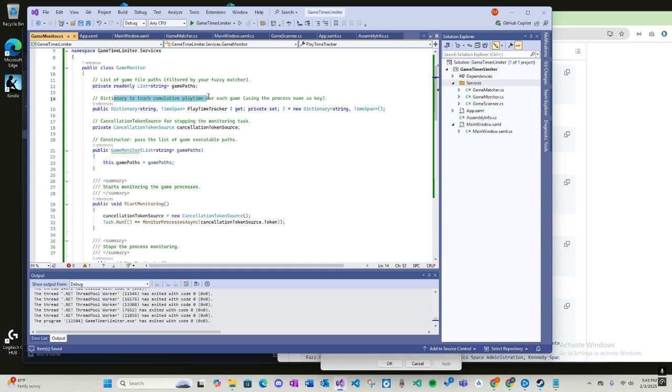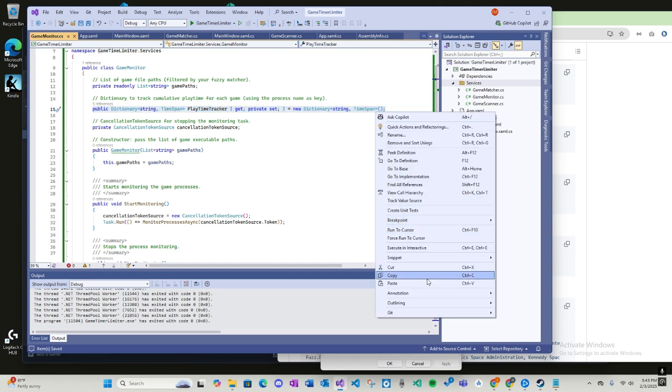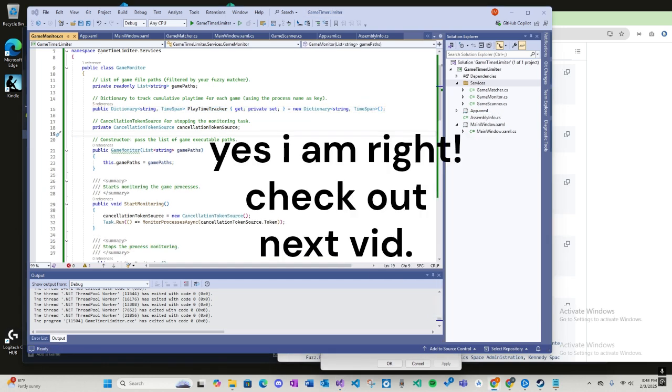So dictionary game using the process name as a key. Okay. So it's making a read-only list. Got it. Alright, so let's just see what this is doing. I want to make sure I got that. And maybe Copilot can tell me? Yeah. Cool. Is that what's happening? Yeah, it looks like I'm right.